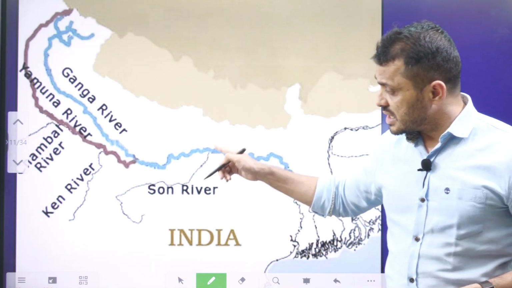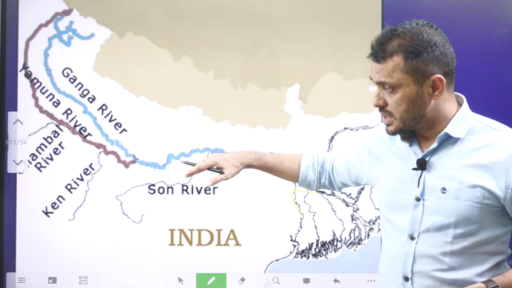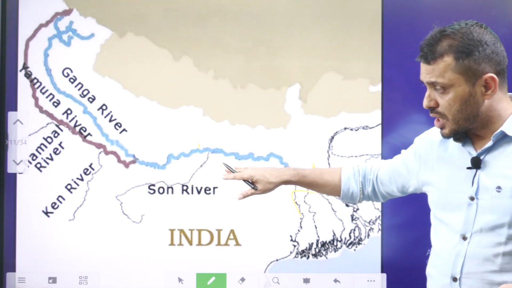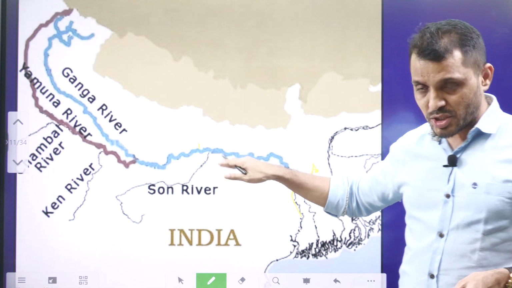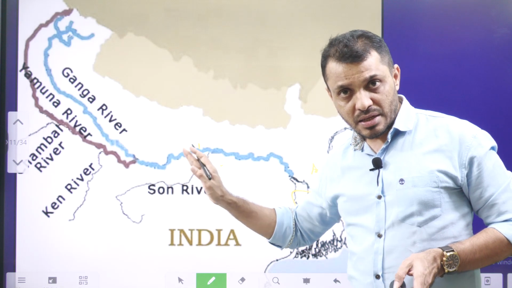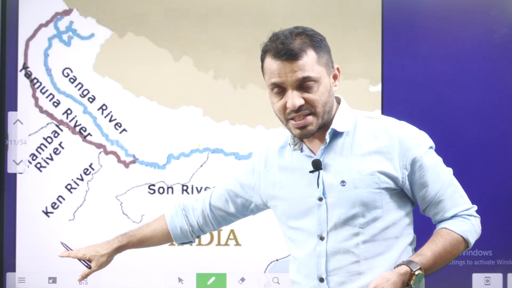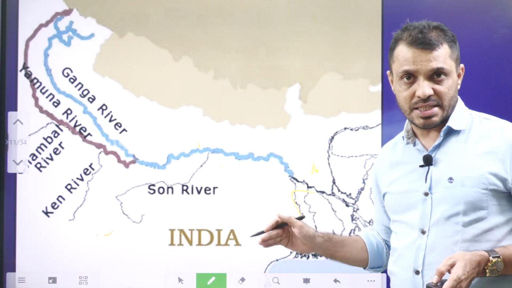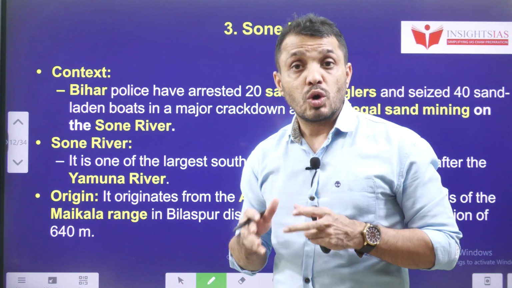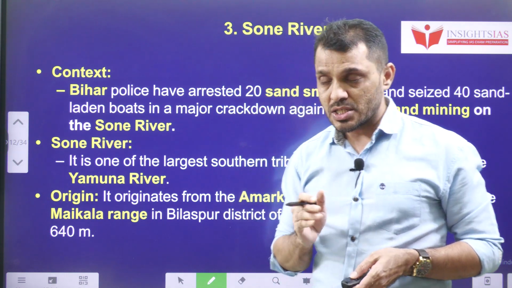And the third one is regarding the Sone River. If you look at this map, Sone River is the southern tributary of the river Ganges. After Yamuna, it is one of the largest tributaries to the river Ganges from the south. Of course, the river Sone and river Narmada have the same origin, but river Narmada flows towards the west, whereas river Sone travels towards the east. Recently, the government captured a few people who were doing illegal sand mining in river Sone. That is the reason we are discussing the river Sone.